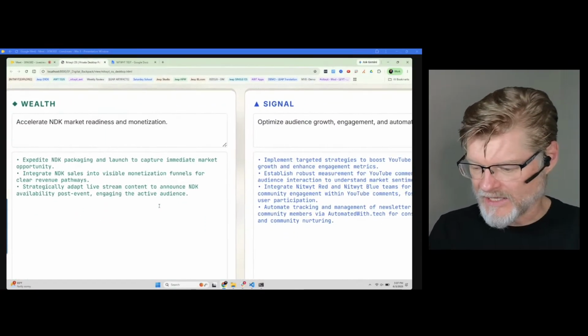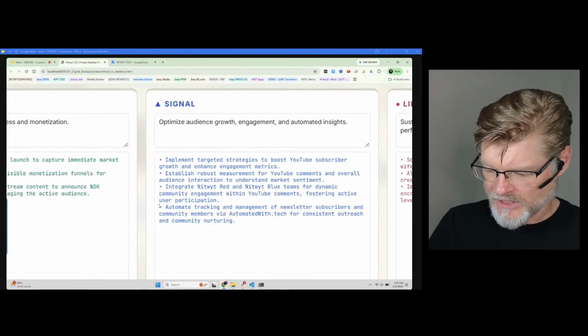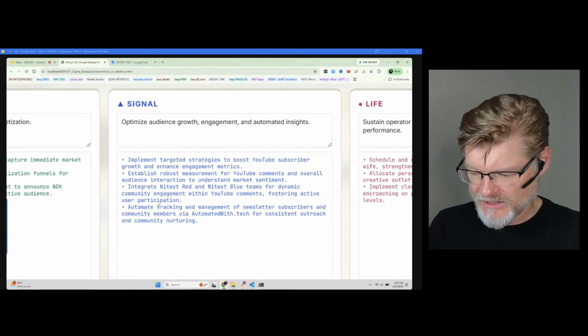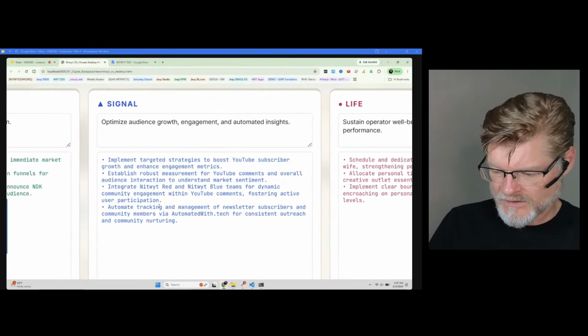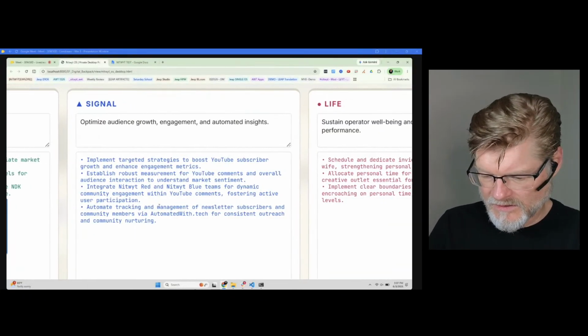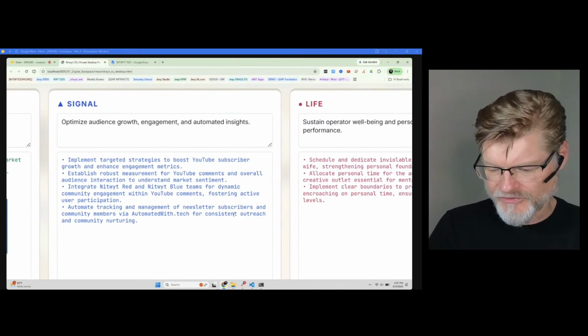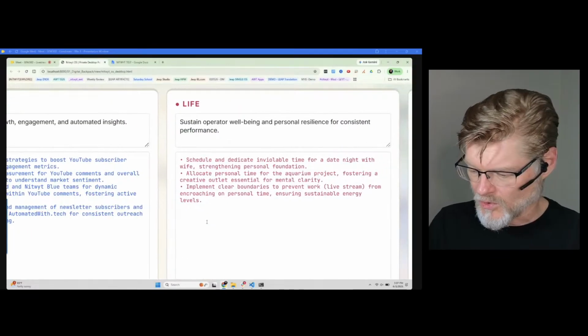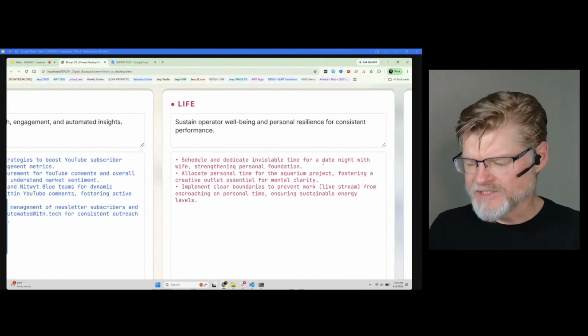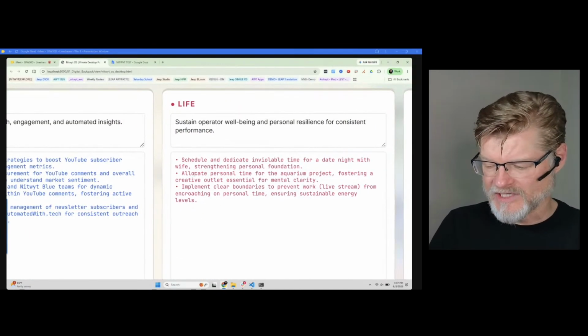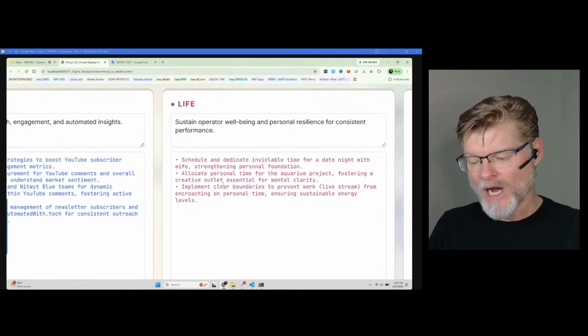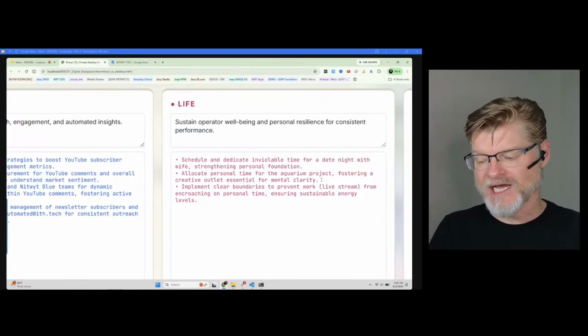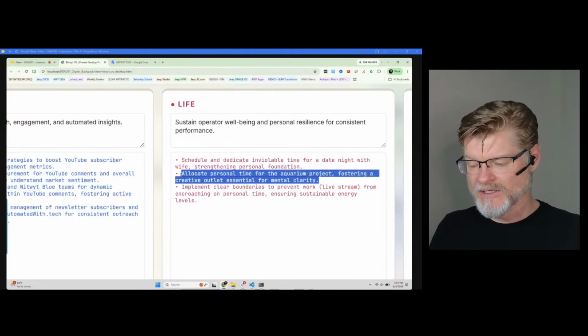So we've got that. Here's our signal. Nitwyt red, Nitwyt blue, automated with .tech. Consistent outreach for community nurturing. It's a little more. So things like fostering a creative outlet. Why? Essential for mental clarity. So it's tying it to why it's doing that.